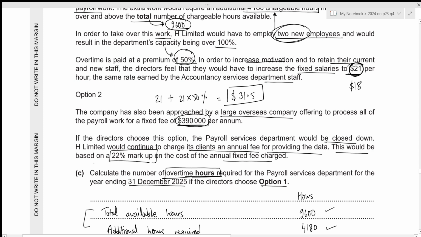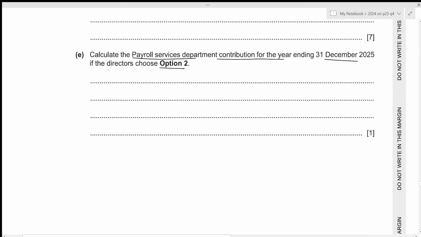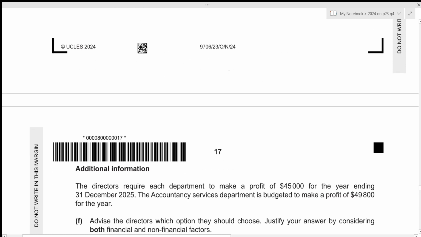So this part. And we have been told that this would be based on a 22% markup on the cost. So the contribution is just going to be 22% times the fixed cost because it's the markup applied on the cost of the annual fixed fee charged. Let's do that. So that is just going to be 390,000 times 22%, which results in a value of 85,800. That's all for the fifth part. Let's move towards the next one.